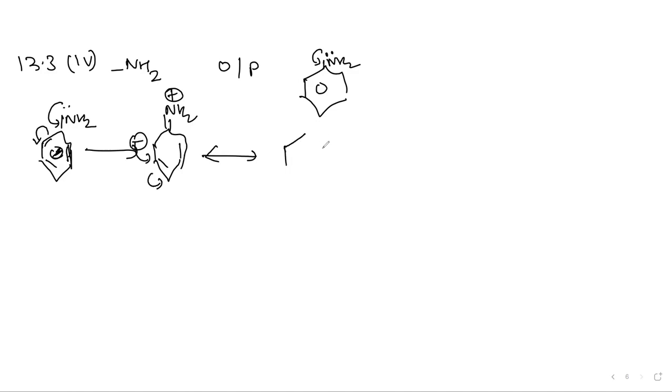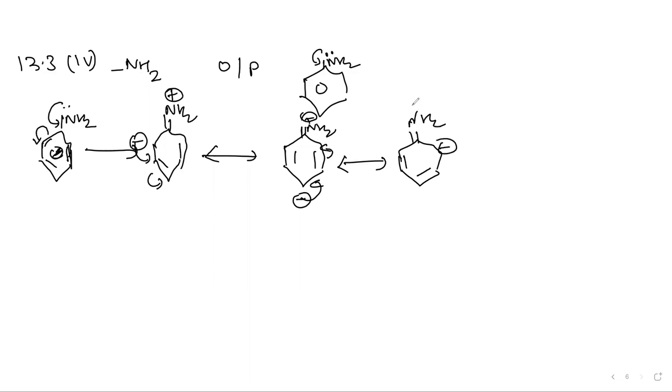So what do we get? Double bond, NH2 plus. In the next resonance structure, this moves here, this moves here. Charge becoming bond, bond becoming charge here. So in the next resonance structure, charge becoming bond, bond becoming charge. The electron density is restored like this.